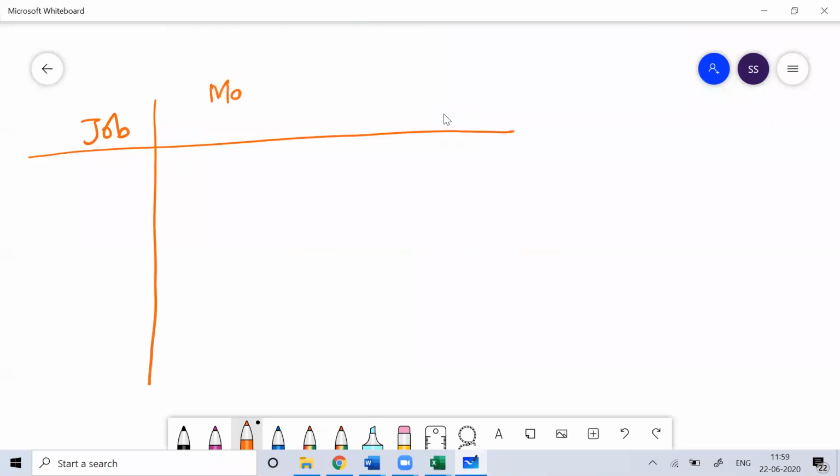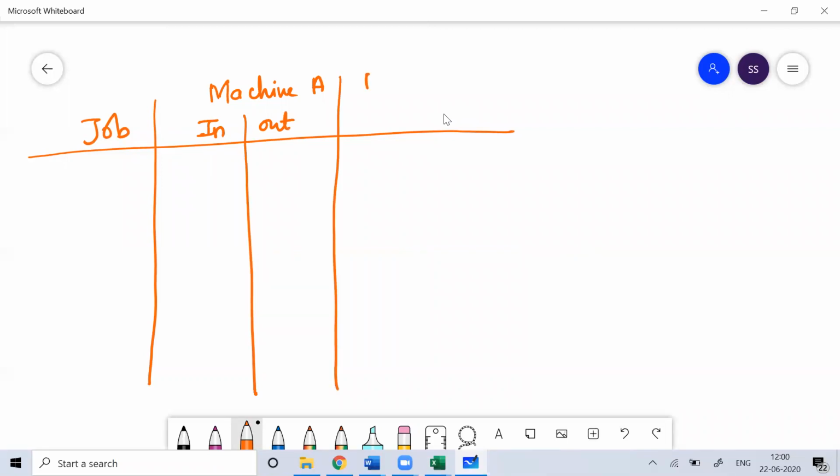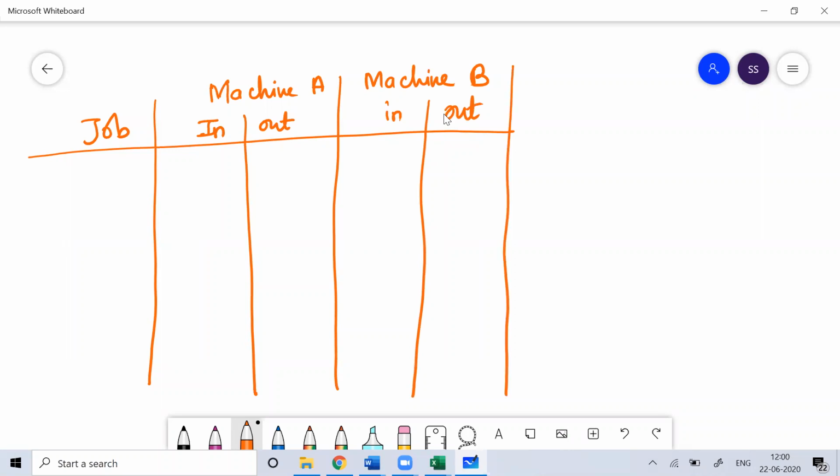I'm writing job, and then I'm writing machine A, the first machine. Here I'll write In, meaning when the work will start on machine A. Then I'll write machine B. Here also I'll write In, and here I'll write Out for machine B. And then I'll write the total idle time.